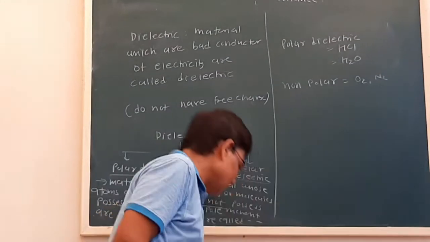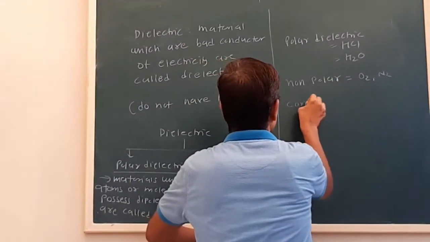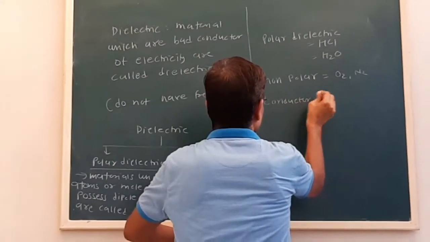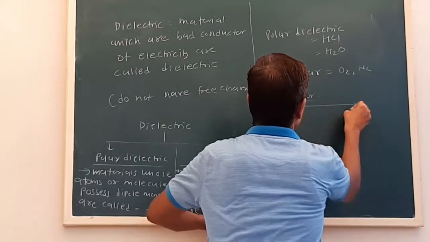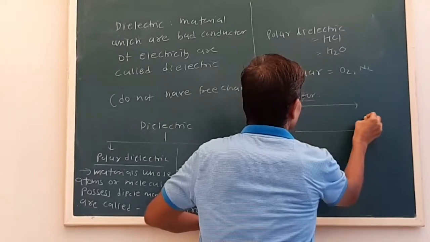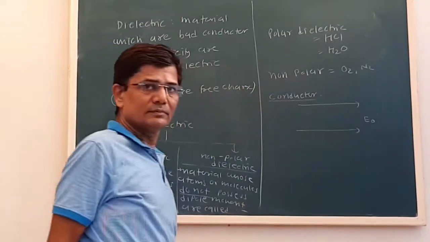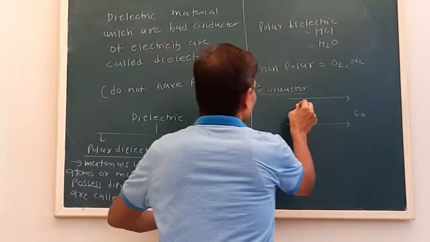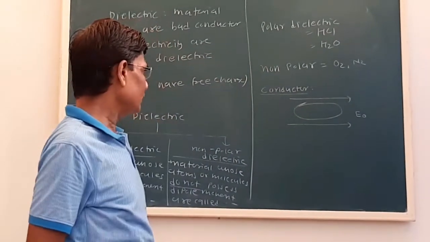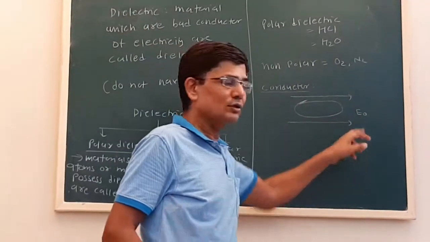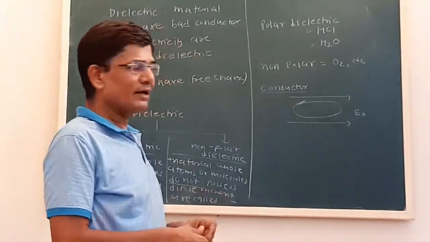Now see what happens. Suppose a conductor is placed in a uniform external electric field.